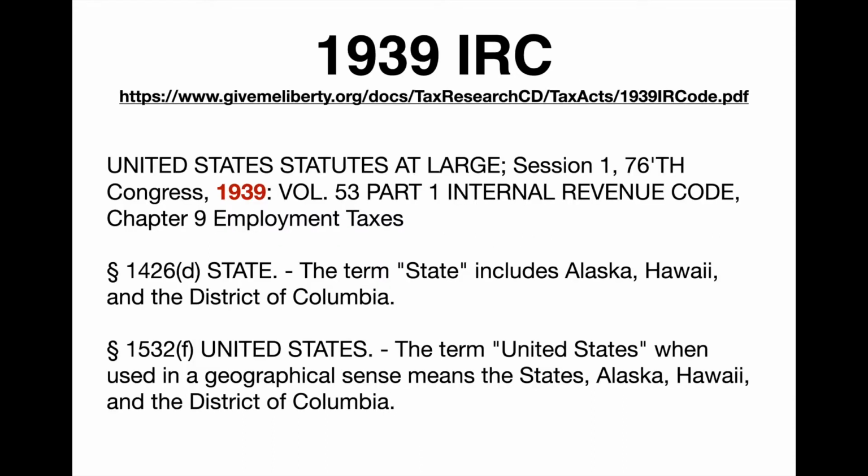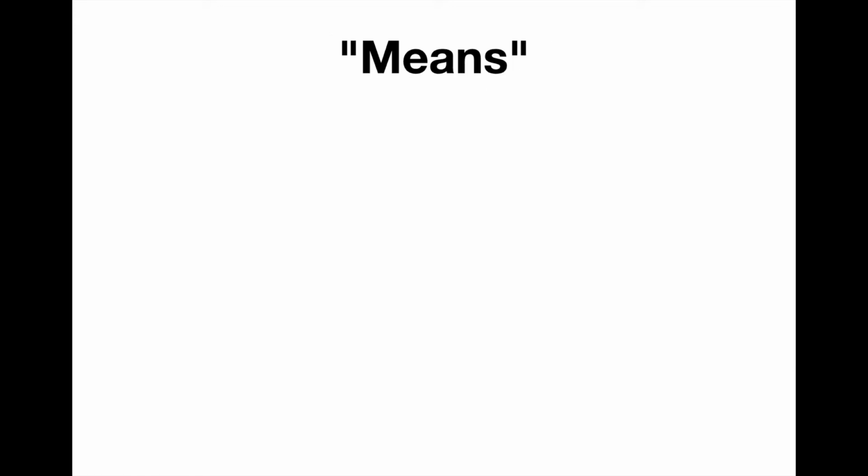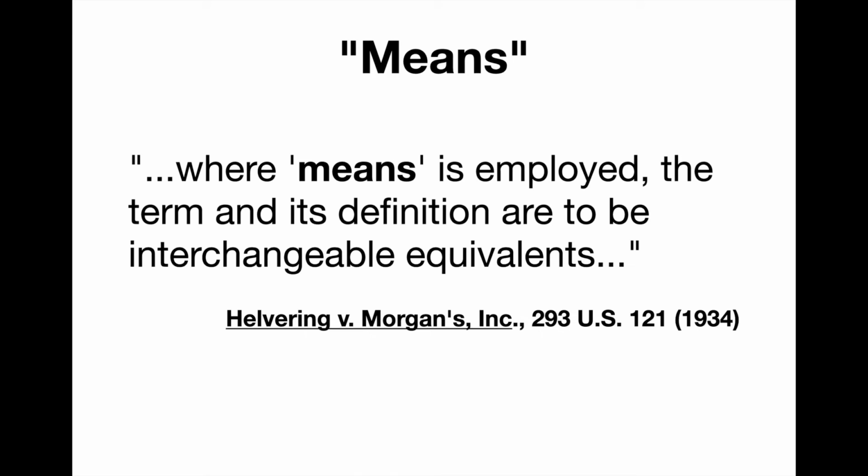In 1939, the time before the incorporation of Alaska and Hawaii, in the same code, the term state included Alaska, Hawaii, as well as the District of Columbia, and the term United States also included Alaska, Hawaii, and the District of Columbia. It is only after Alaska and Hawaii were incorporated into the Union States that they no longer made this list. Now let's look at the means definition.